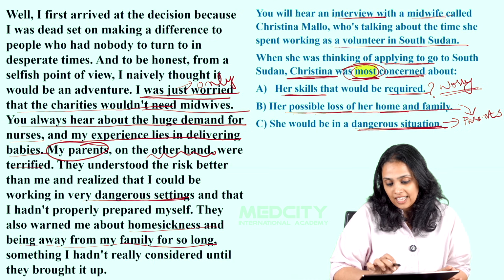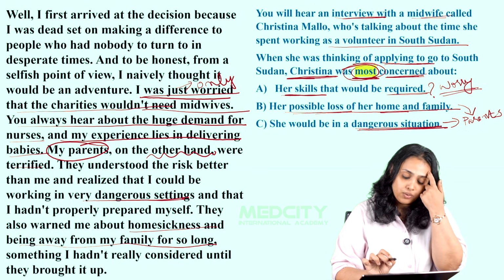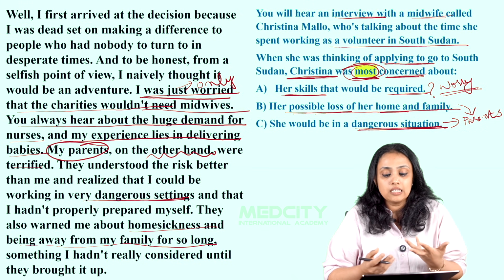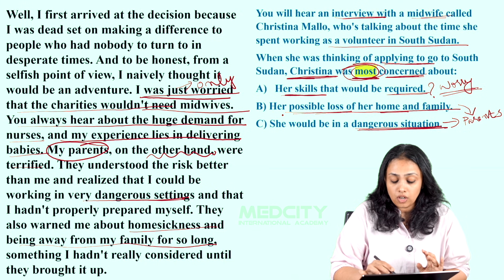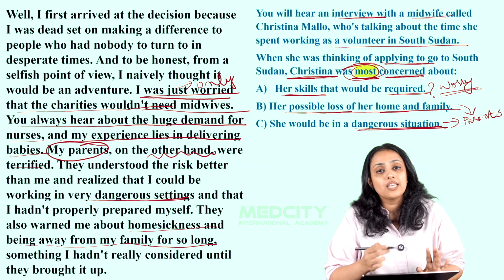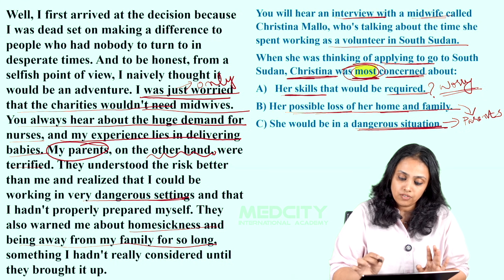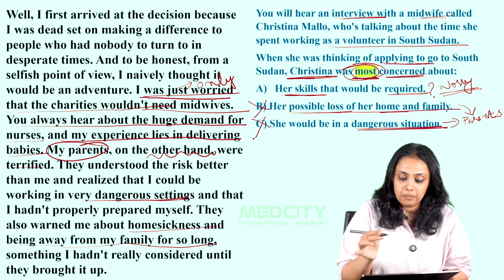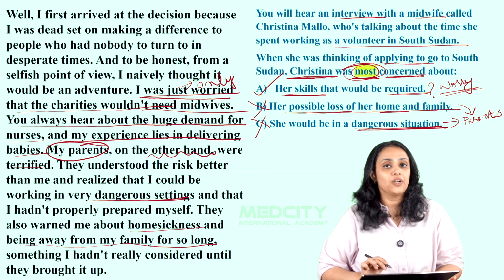So that has a pointer towards option B. But you need to understand that these two are the concerns raised by her parents. So option B and option C can be eliminated and A is the right answer.